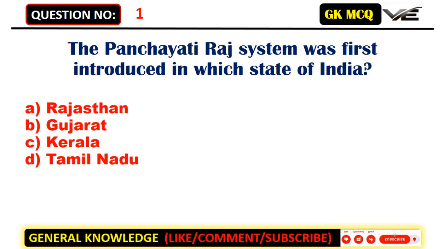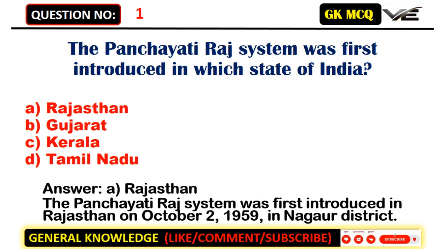The Panchayati Raj system was first introduced in which state of India? A. Rajasthan. B. Gujarat. C. Kerala. D. Tamil Nadu. Answer: A. Rajasthan. The Panchayati Raj system was first introduced in Rajasthan on October 2, 1959, in Nagaur district.